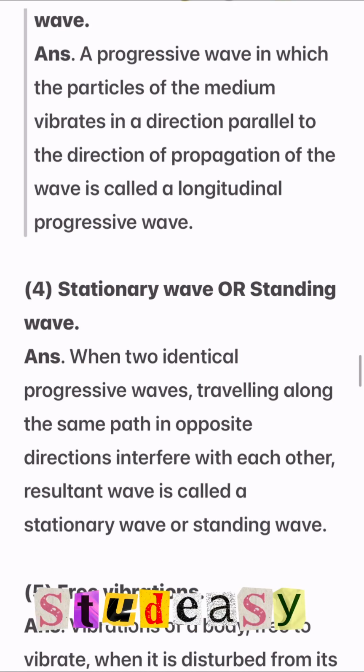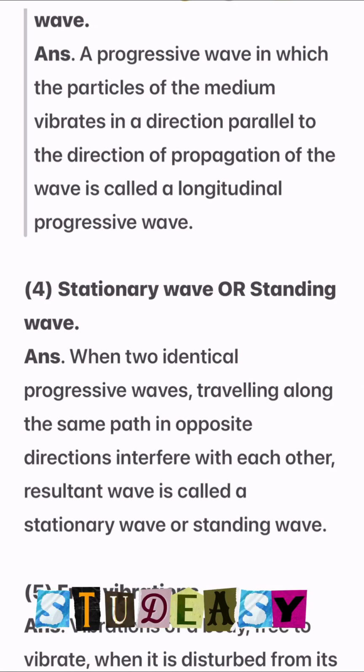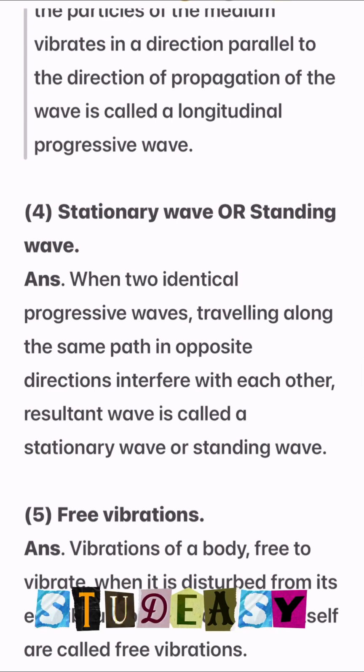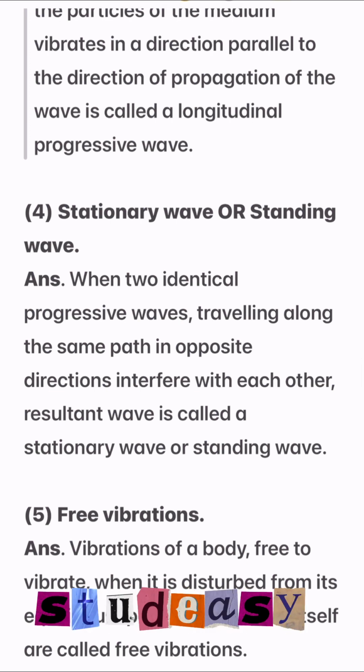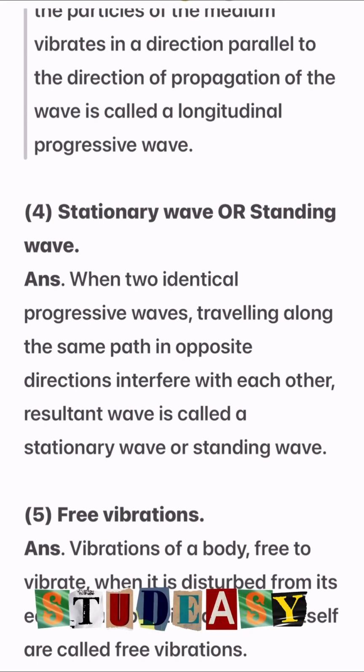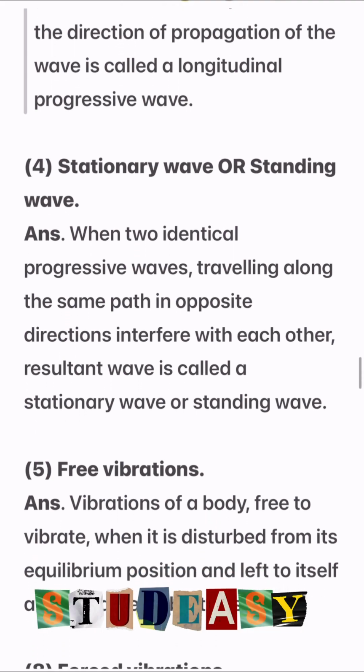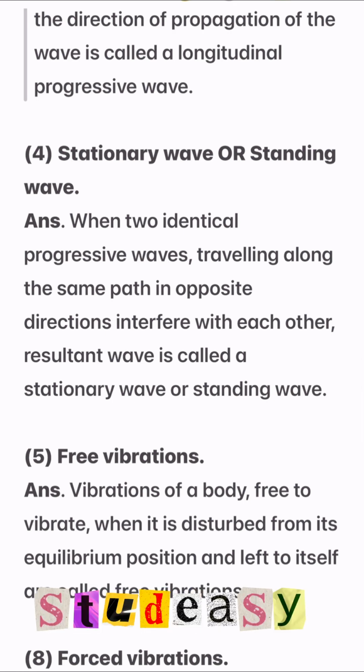Number 4, stationary wave or standing wave. When two identical progressive waves traveling along the same path in the opposite directions interfere with each other, resultant wave is called a stationary wave or standing wave.